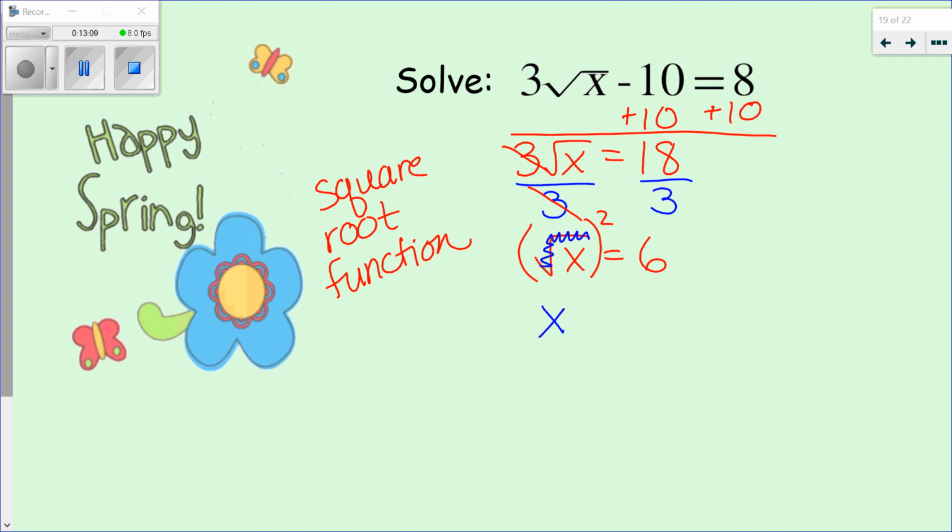Oops, one thing I didn't do though is square the 6. We squared this side, so I'm going to square that side also. So I square both sides, and I'm left with x equals 6 squared, or 6 times 6, which is 36. So there's my one solution to this function. This doesn't have 2, this only has 1.